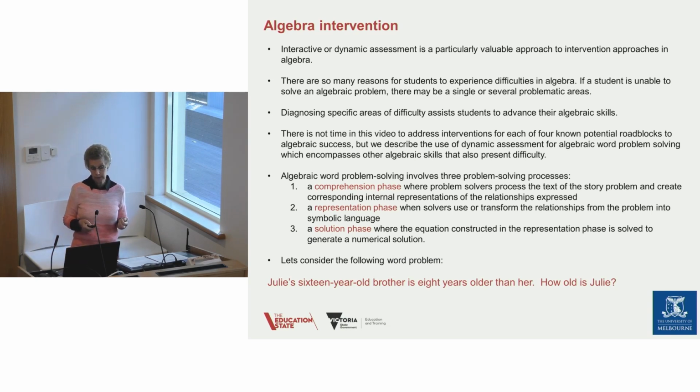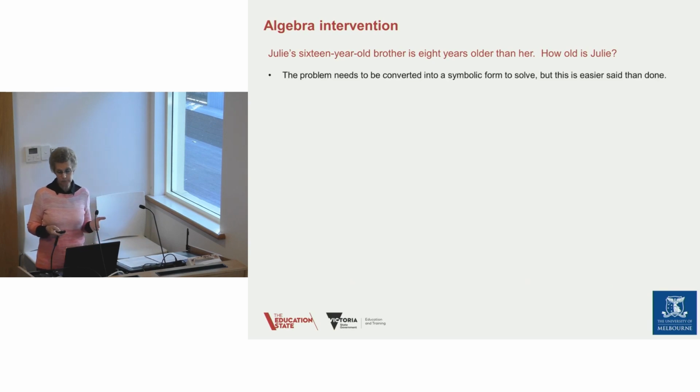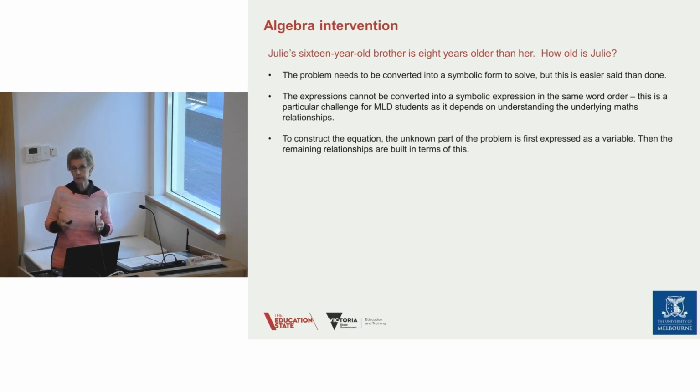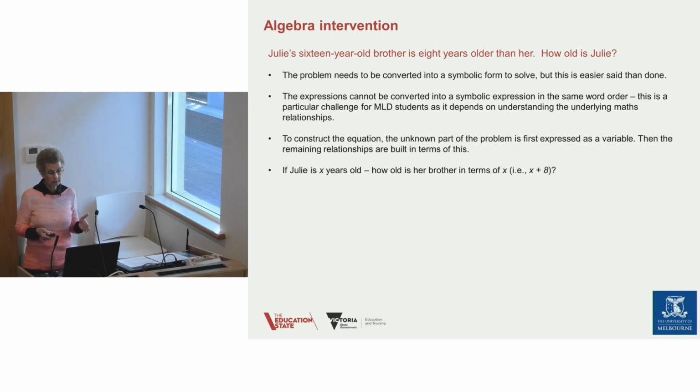Julie's 16-year-old brother is 8 years older than her. How old is Julie? So we need to convert this into a symbolic form. And we can't just look at it and do a word order to make an equation out of it. This is a particular challenge for MLD students because they need to understand the underlying maths relationships. To construct the equation, the unknown part of the problem is first expressed as a variable. Then the remaining relationships are built.